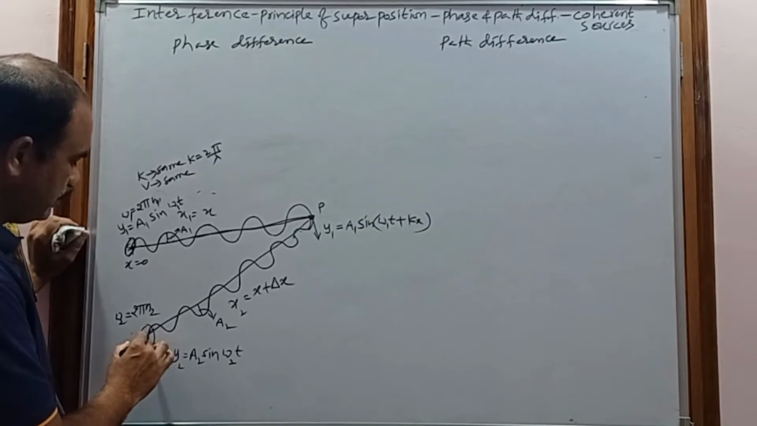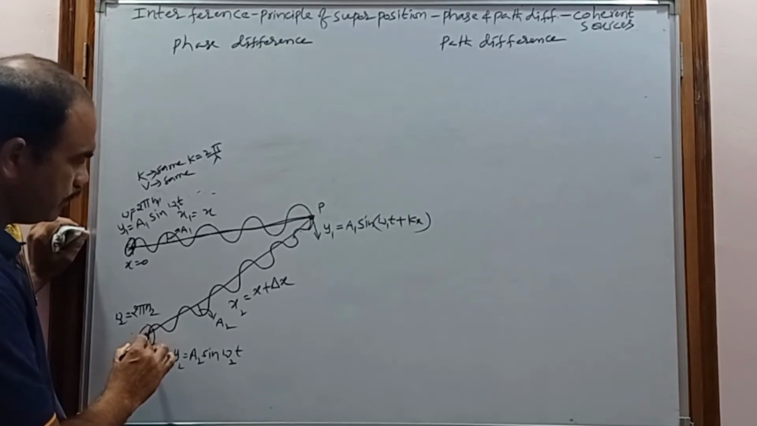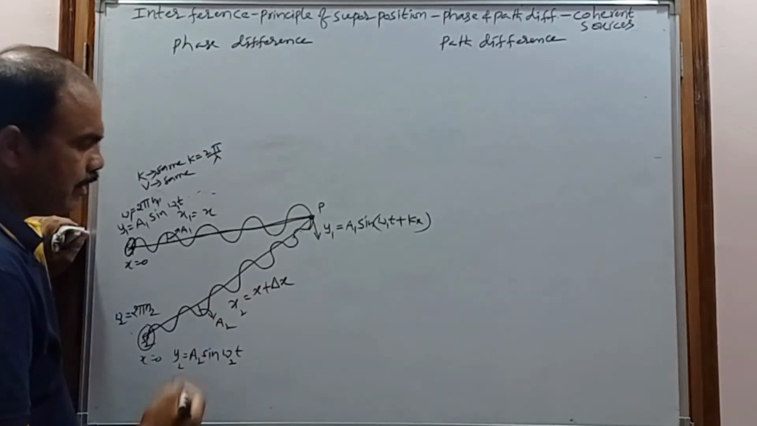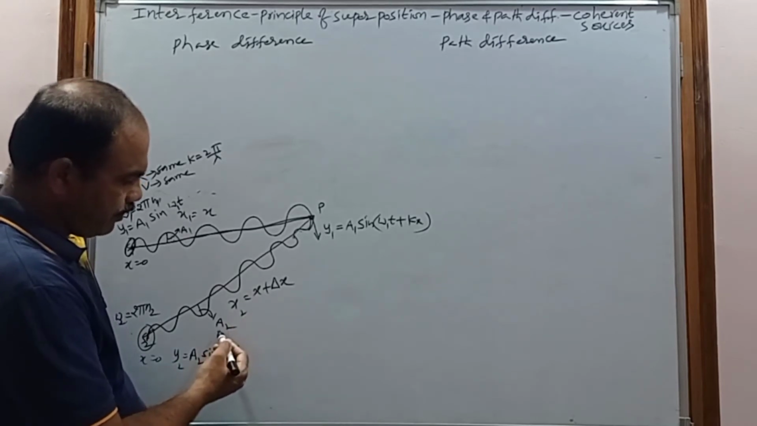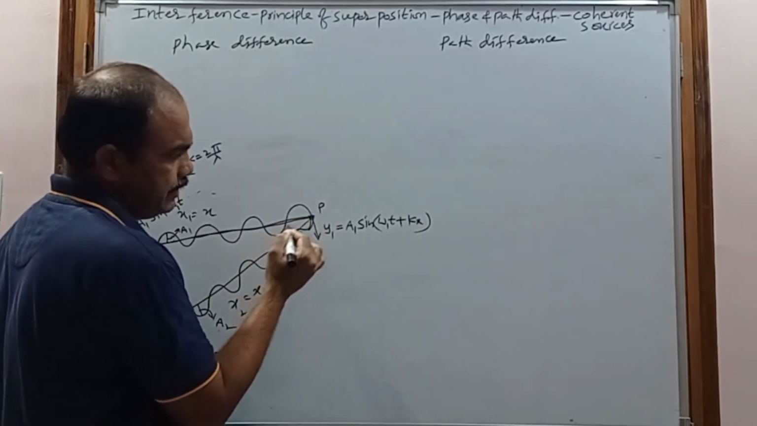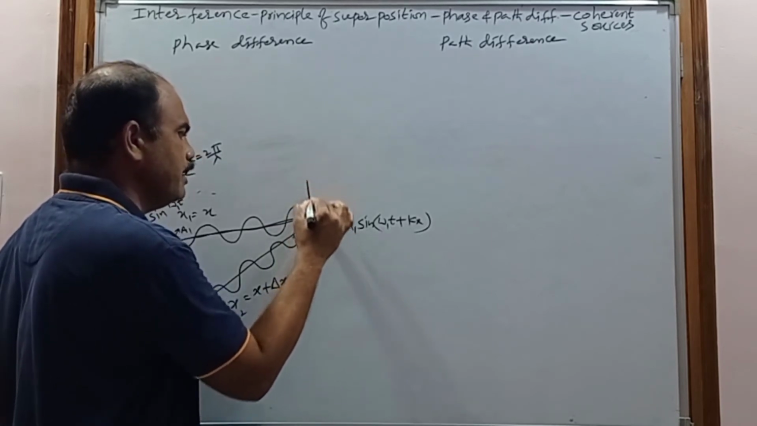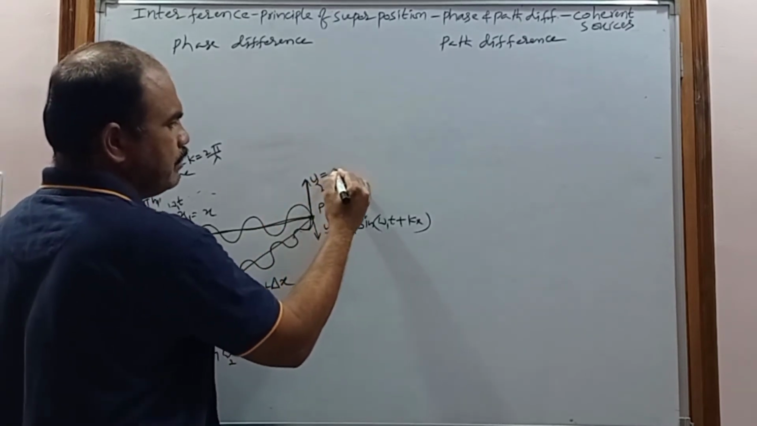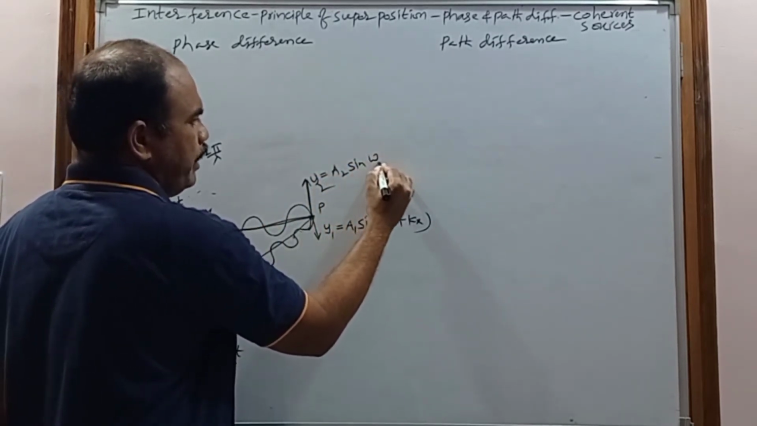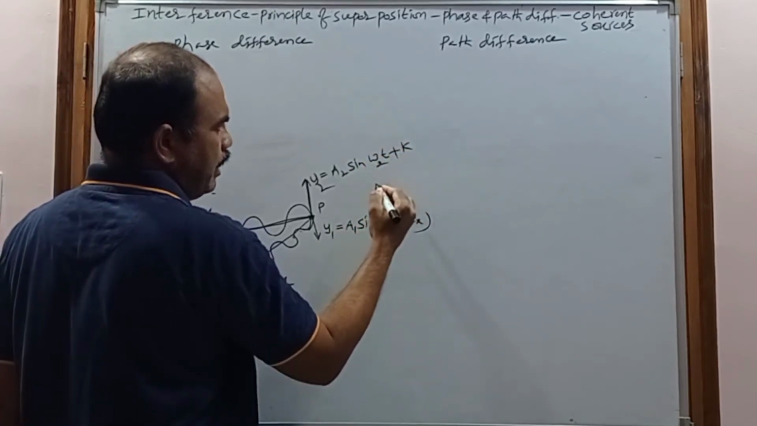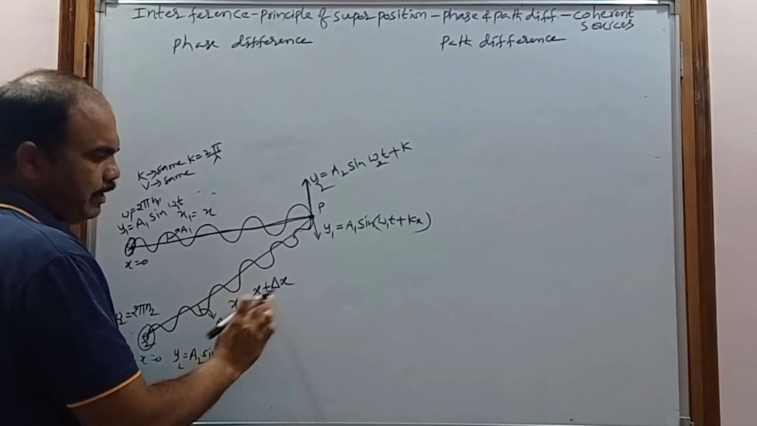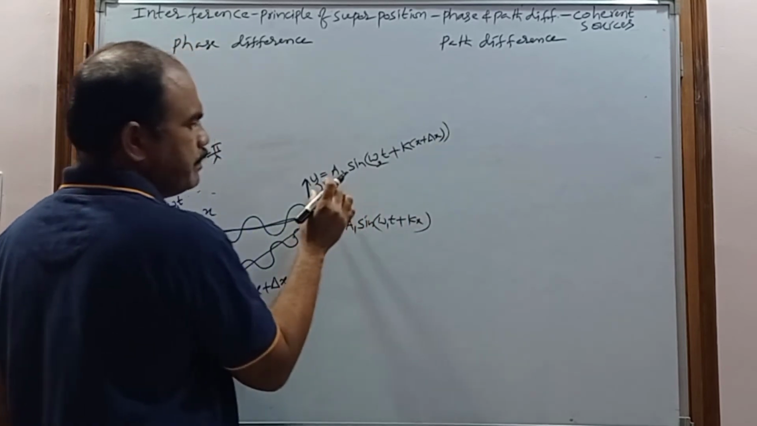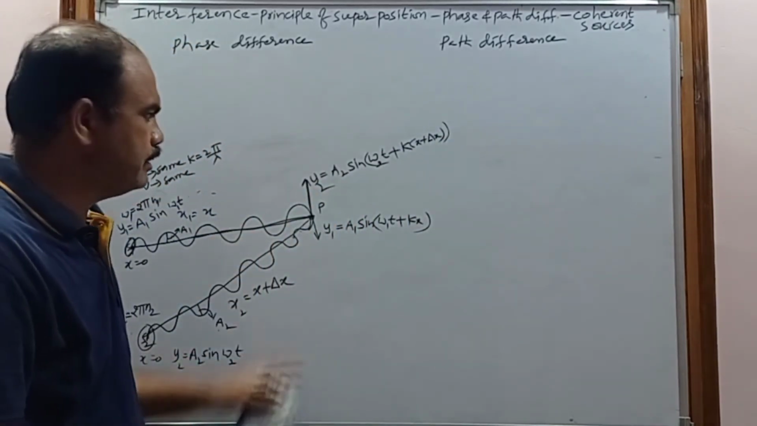But the wave produced from S2 reaches this particle P, so how much distance is it traveling? x plus delta x. After traveling x plus delta x with amplitude a2 and reaching this particle, it will make some displacement, which will be considered y2. So the displacement produced by the second wave can be taken as a2 sine omega suffix 2 into t plus k of x, where x is nothing but x plus delta x. This is the displacement produced by the second wave.